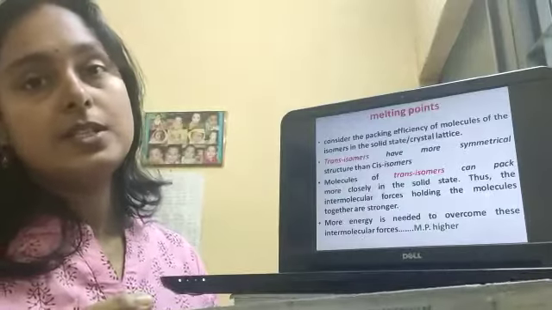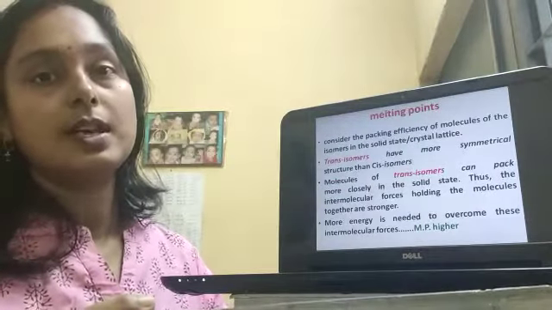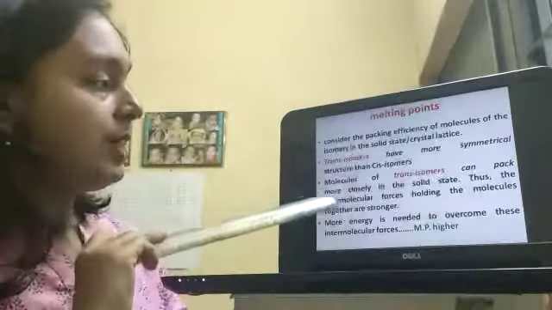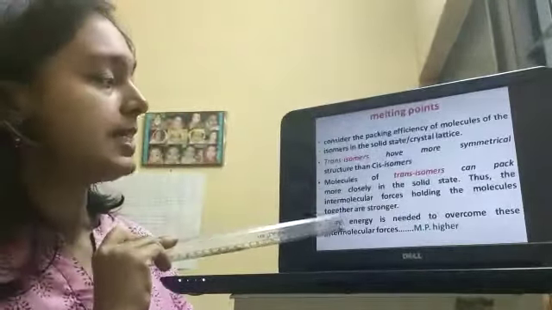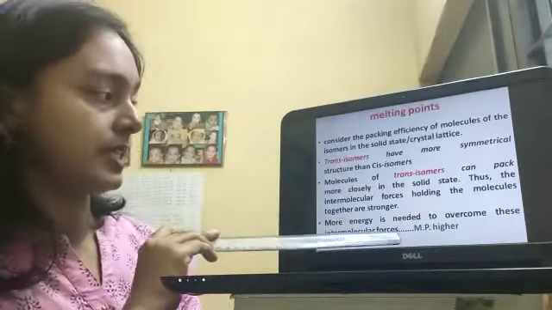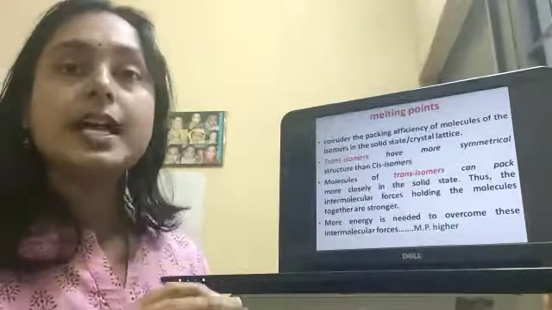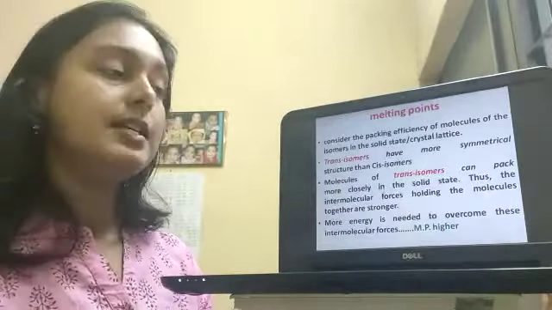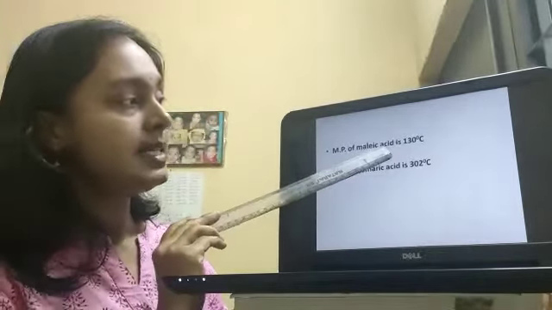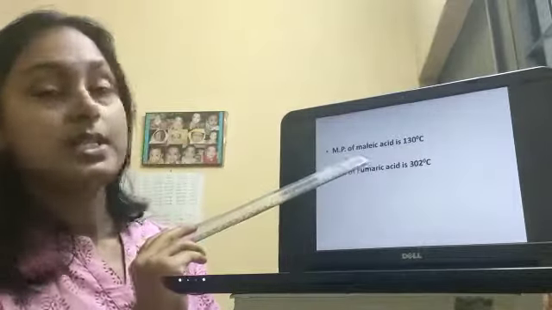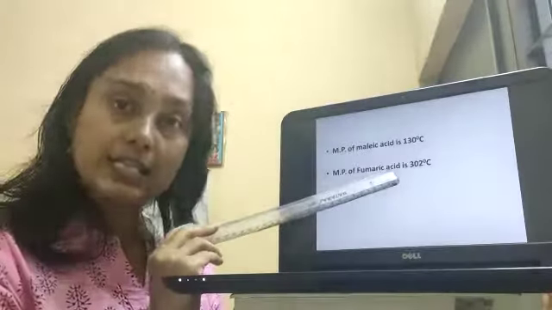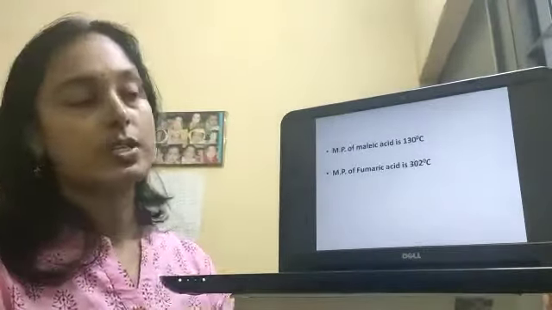As the packing efficiency of the trans molecules is better, they can fit in the lattice much better than the cis isomer, so the melting point is higher because more energy is needed to overcome these intermolecular forces. So the melting point is higher for the trans isomers than the cis isomers. The melting point of maleic acid, which is the cis isomer, is 130 degrees centigrade, and the melting point of fumaric acid, which is the trans isomer, is 302 degrees centigrade.